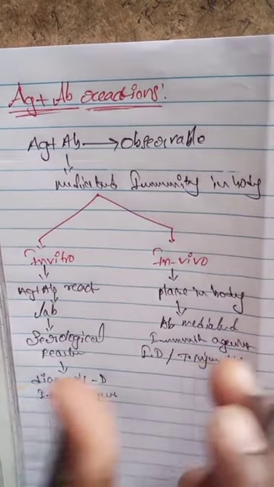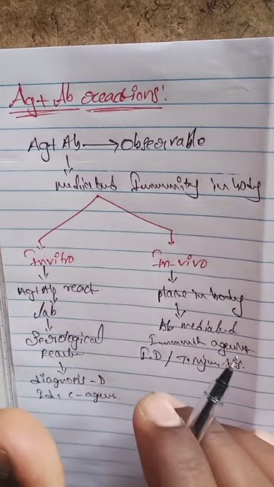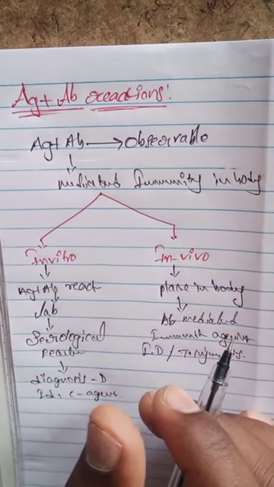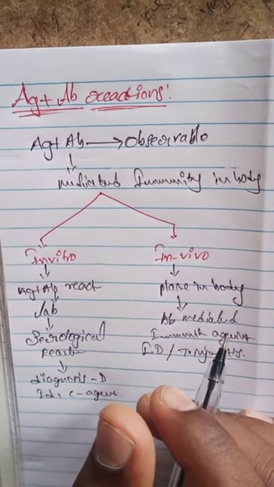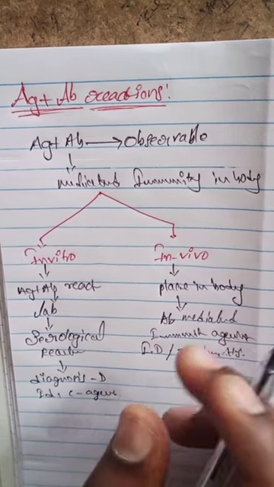That is the main difference between in vivo and in vitro. So in vivo and in vitro are different types of reactions.